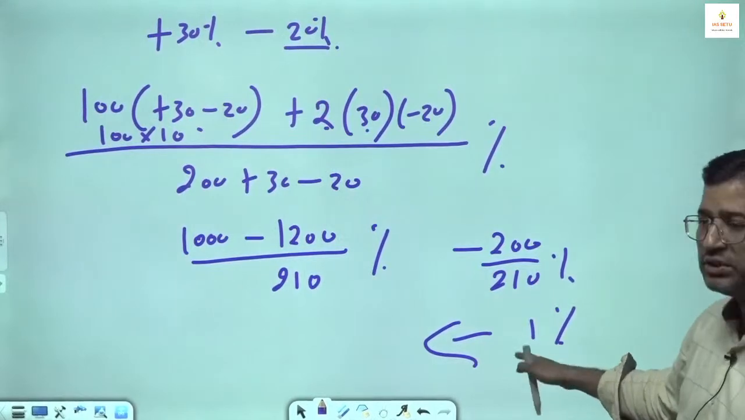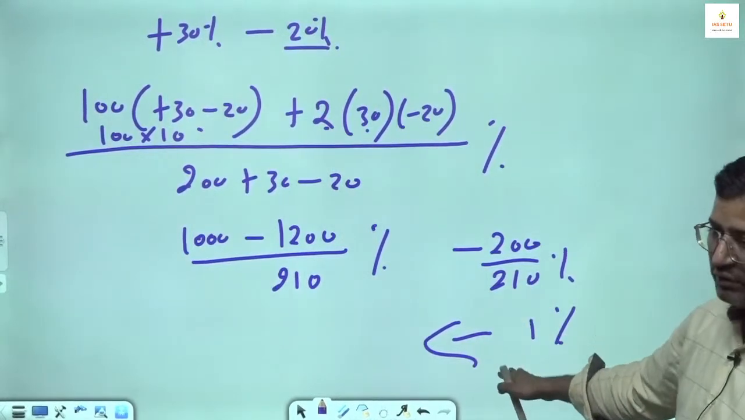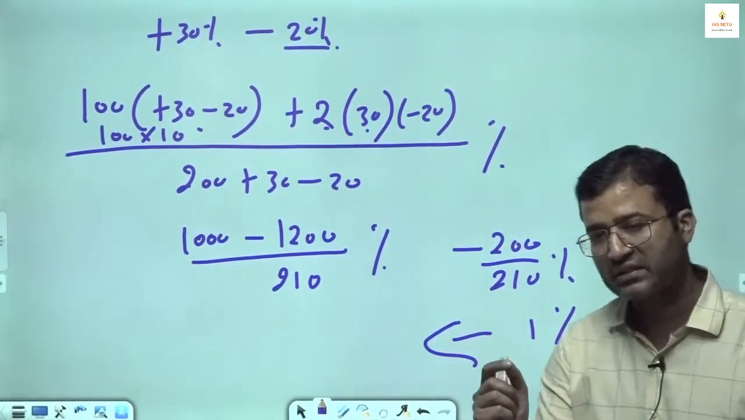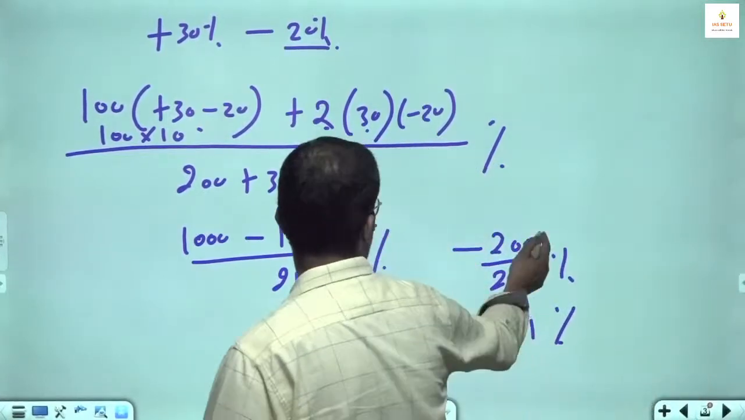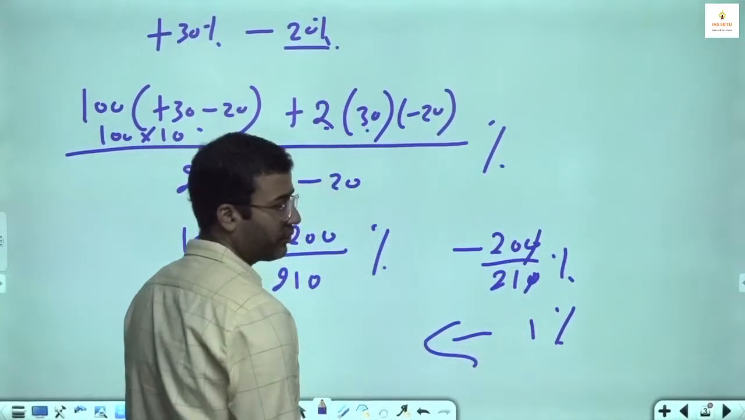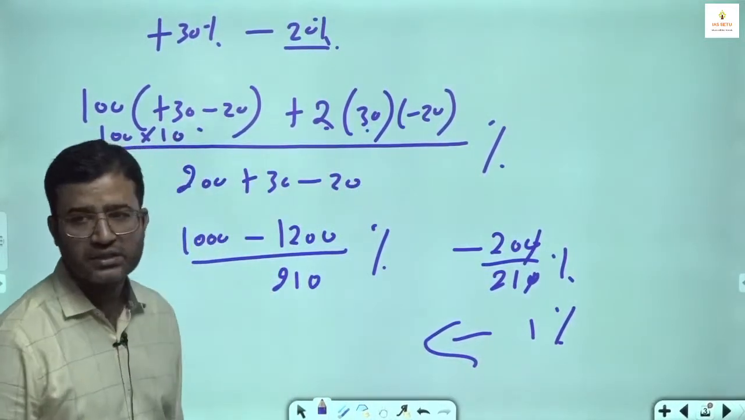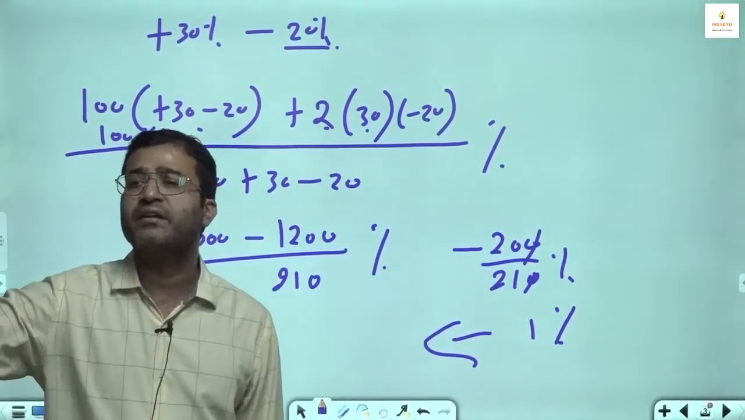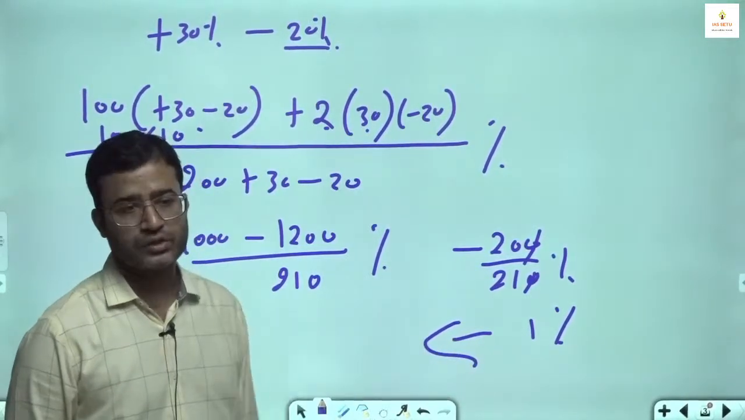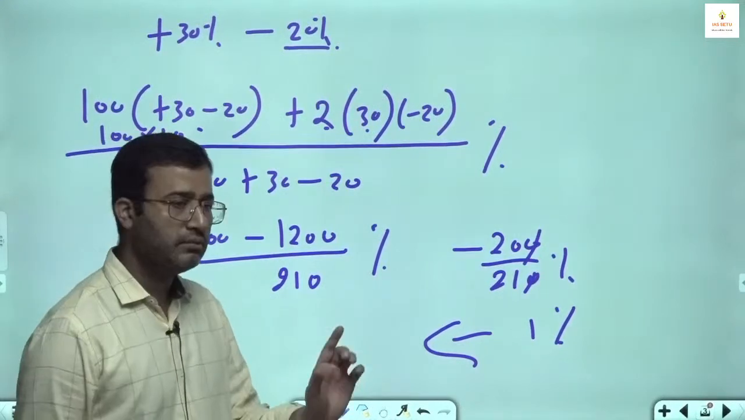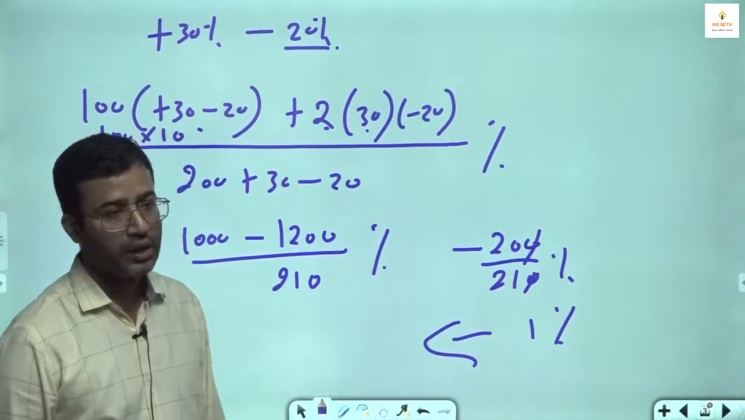Okay, the answer options will help you. There will be a loss, but it will be less than 1%. Because 200 upon 210 is 20 by 21, and 20 by 21 is 0.95 something. Okay, so nearly 1% loss. Less than 1%, but near to 1%.